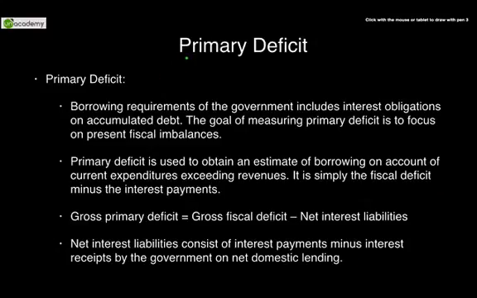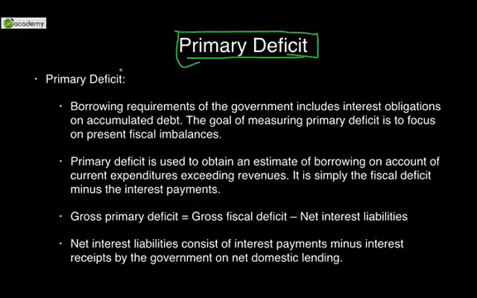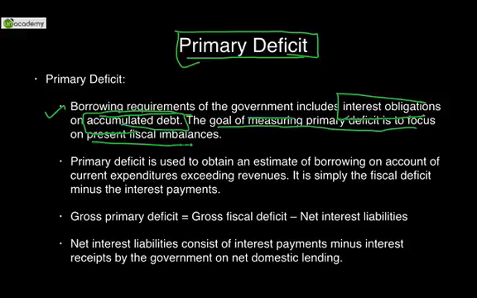Coming to the third form of deficit, that is known as primary deficit. Nothing new, only an extension to the earlier deficit. So primary deficit, please read, borrowing requirements of the government includes interest obligations on accumulated debt. Whatever government had borrowed earlier, it has to pay interest on that. That is regarded as interest on accumulated debt. The goal of measuring primary deficit is to focus on present fiscal imbalances. Whatever we had earlier, and we are paying interest on that, wouldn't be a very proper measure.